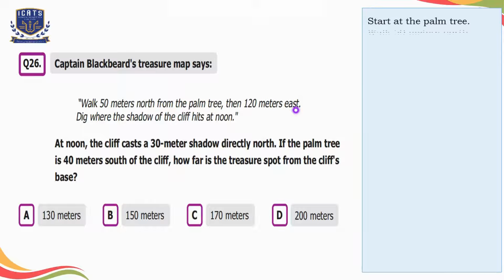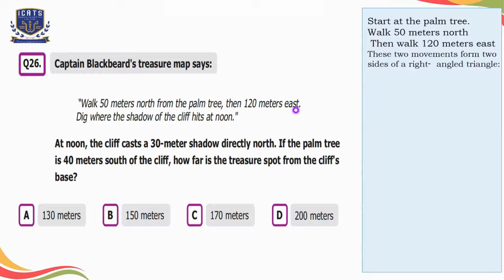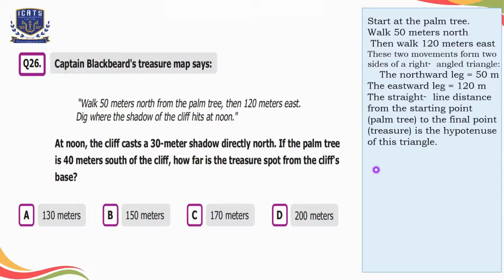Let's start at the palm tree. First we have to walk 50 meters north, that is the vertical side, and then walk 120 meters east, it's the horizontal side. So these two movements form two sides of a right angled triangle. The northward leg is 50 meters and the eastward leg is 120 meters. So we can say our height is 50 meters and the base is 120 meters of a right angled triangle. So the straight line distance from the starting point, that is the palm tree, to the final point, that is the Traitor's Fort, is the hypotenuse of this triangle.